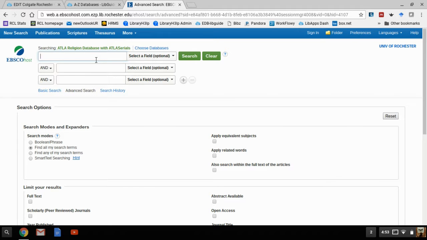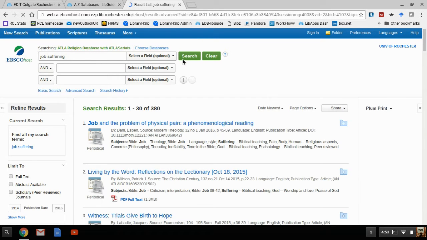Now, if you type into Google something like Job and suffering, it's going to show you an awful lot of things written by, say, people like me about suffering at my job. And that's not what we want. We know that's a problem. And so if we come to something like this database and we type in Job suffering, we're not going to get things about how to be happier at work or 10 tips for not suffering at your job. We're going to get things about Job, which is exactly what we want, and that's exactly the reason you'd want to choose a database in a particular subject as opposed to something really as big as Google. Feels like a shortcut. Google sometimes isn't.